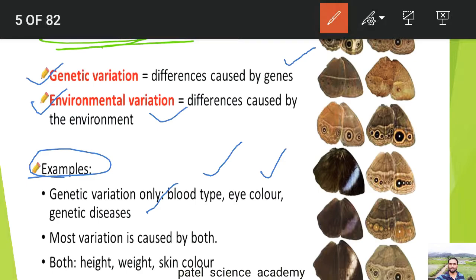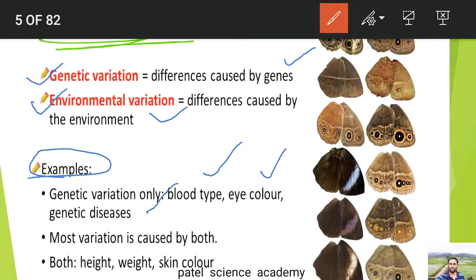As I told you, if your mother has A blood group, your father has B blood group, and you have AB blood group, then that blood group is an example of variation, because you have neither A nor B, you have AB. That's why this AB blood group is an example of genetic variation. Another one is eye color. If your eye color does not match with both of your parents, that is again an example of genetic variation.